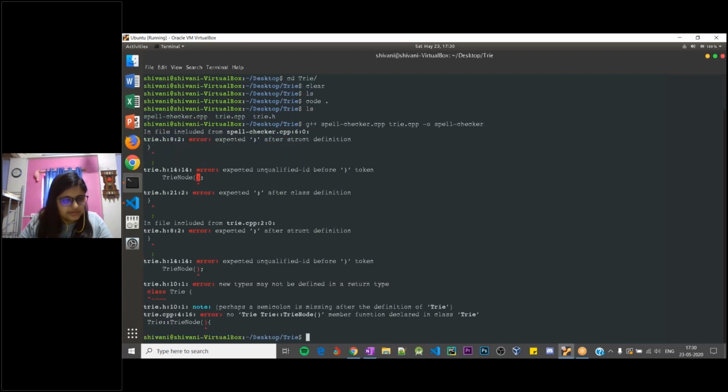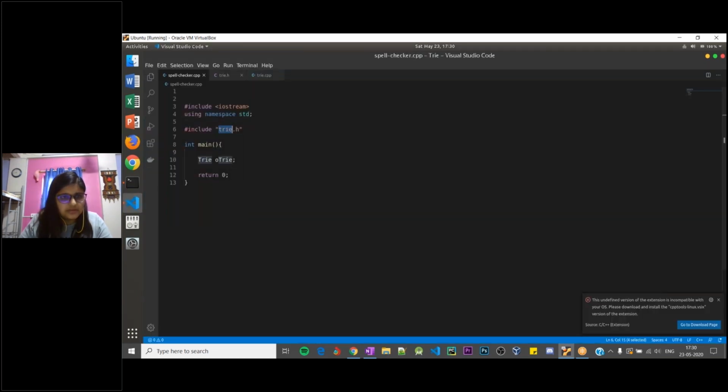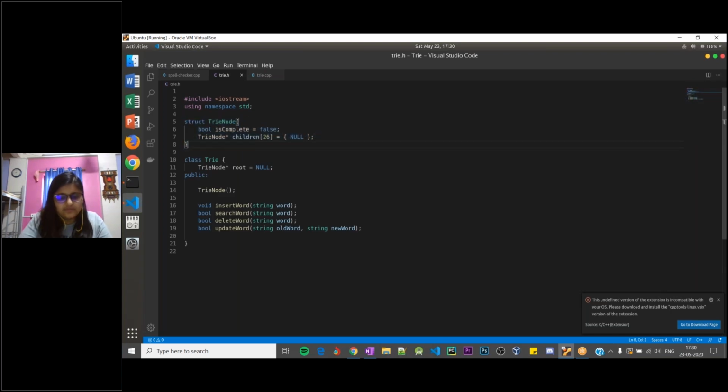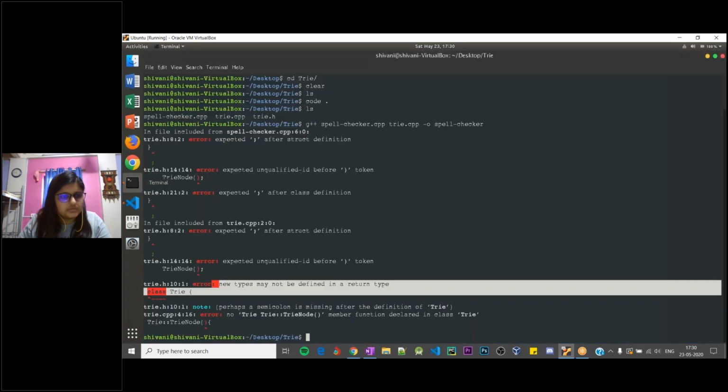We do have errors. Struct definition. Okay, so I think we need to give semicolons. There is a trie node pointer children. That should work.